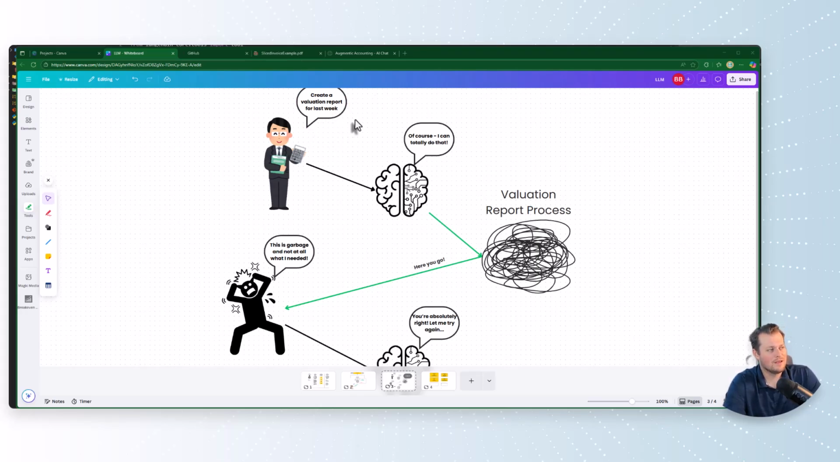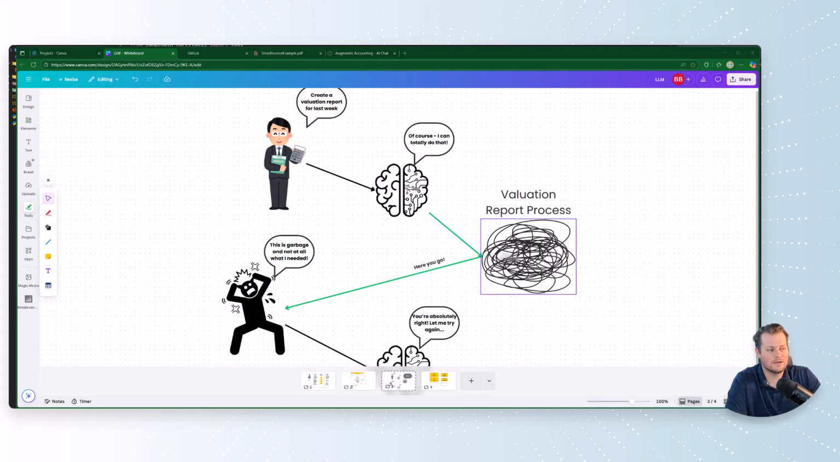Basically, this happy accountant is looking to have AI help him with a valuation report. So he says, hey, create a valuation report for last week. The AI says, of course, I can totally do that. I'm a super smart AI, of course. But then it goes into this black box of making the valuation report. A lot of times now with models, you can see a thinking prompt where it says its reasoning out loud. But you don't really have a lot of influence on how that valuation report is being made.